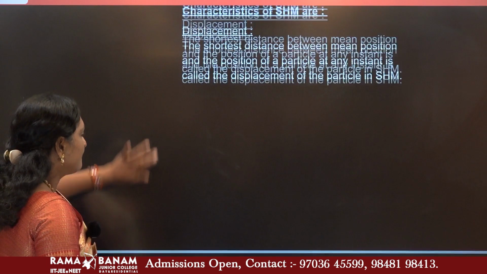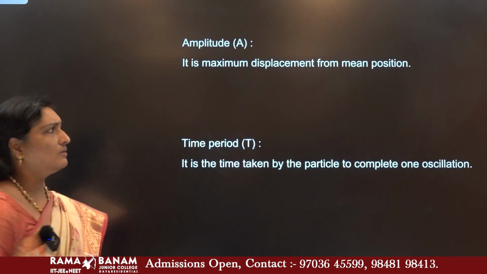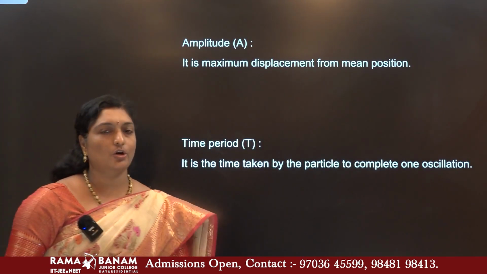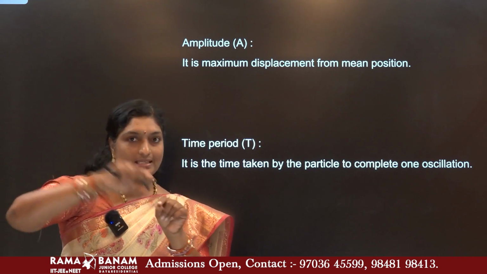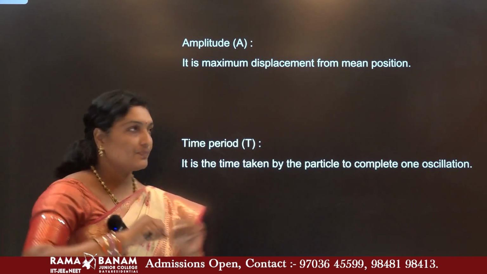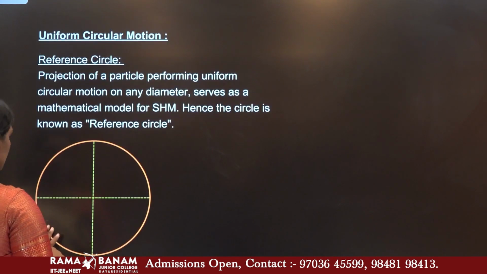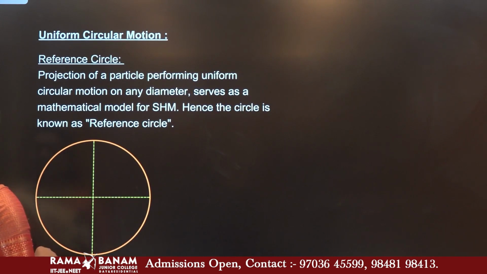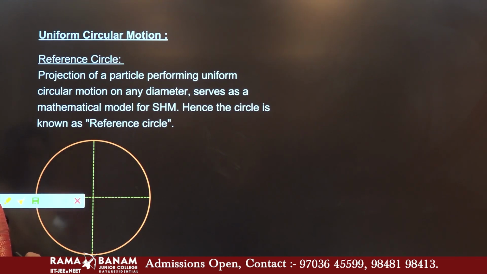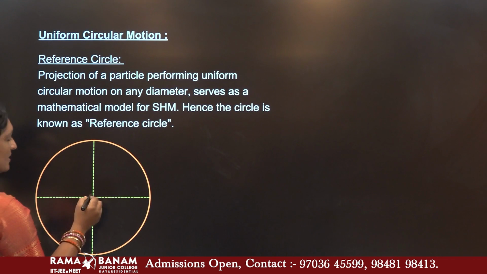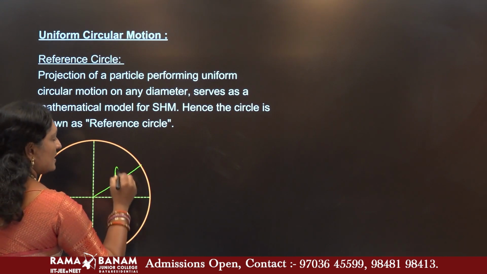Well, next topic, amplitude. See, in the diagram I showed you that A, what is that A? The radius of the circle. Okay. In this reference circle, this length was taken as A.